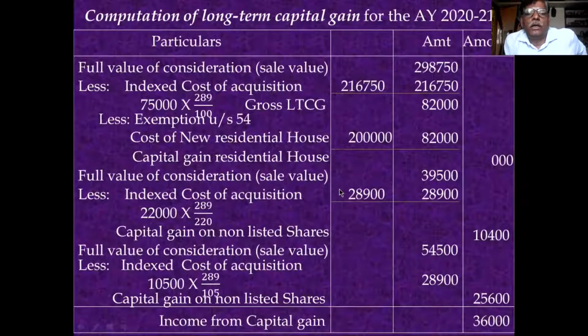Once again, I am repeating. In the second asset, I forgot to take the selling expense. Therefore, you take the selling expense and make it correct.